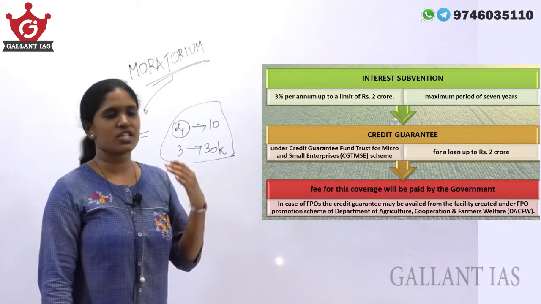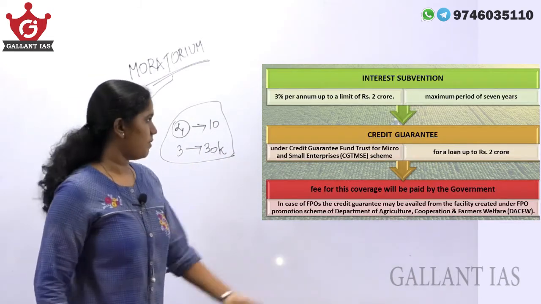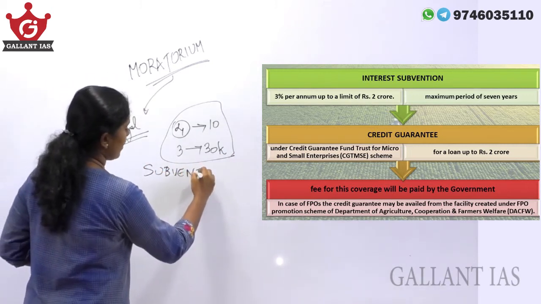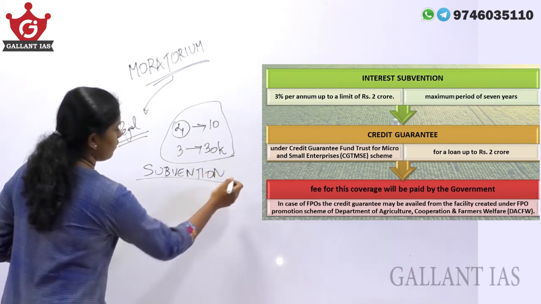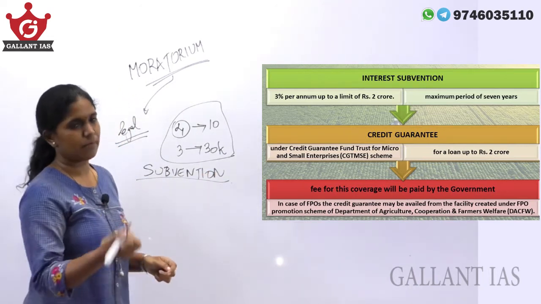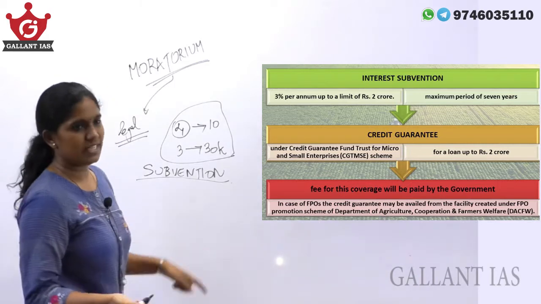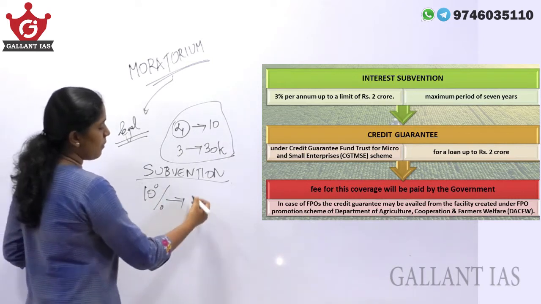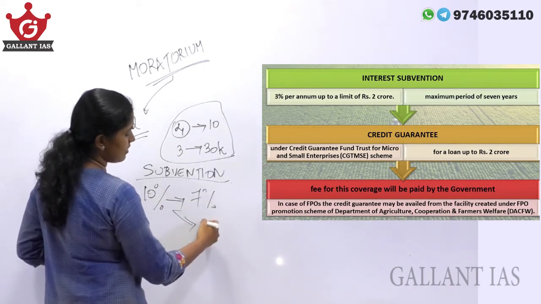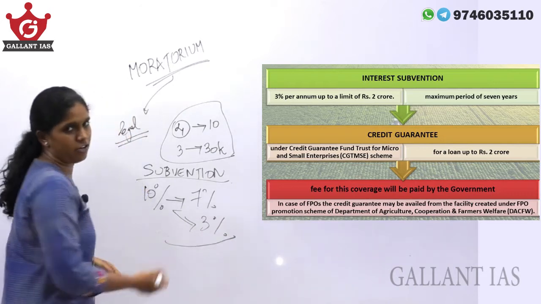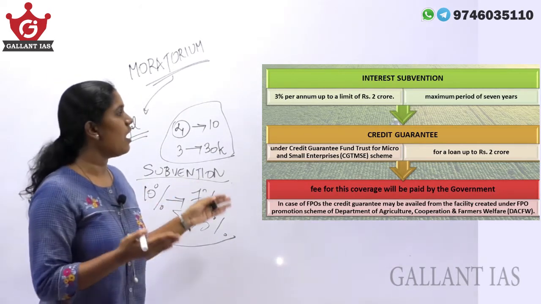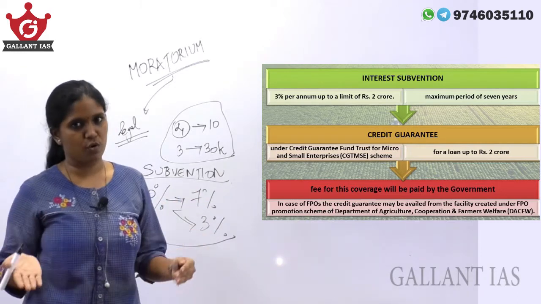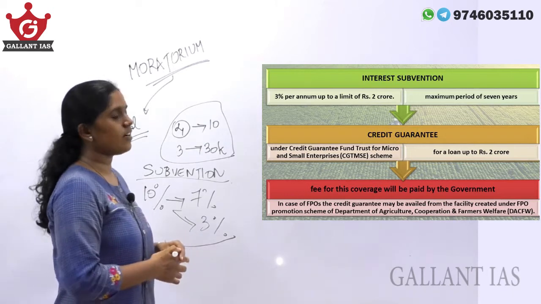Now the way in which financial aid is given. The first method is interest subvention. This is also in the news a lot because we are facing a huge crisis at the time of COVID. Interest subvention means, suppose the interest rate is 10% for your loan. The farmer will have to pay only 7%. The rest 3% will be borne by the government. This is called interest subvention. In this scheme, interest subvention of up to 3% per annum for a maximum limit of rupees 2 crore is being provided. The next thing here is credit guarantee.